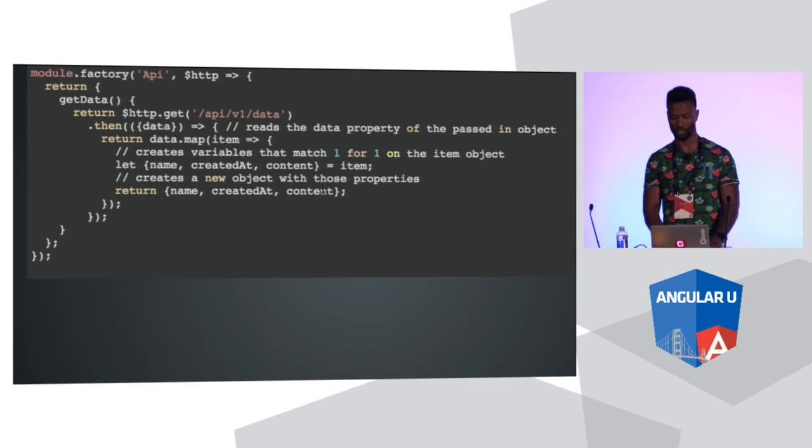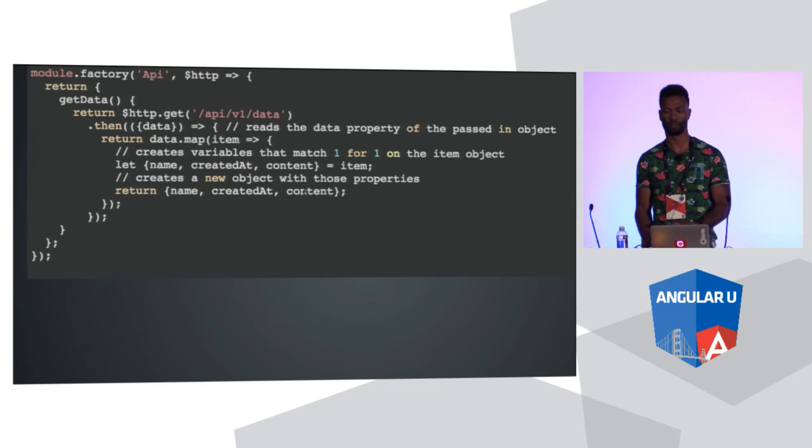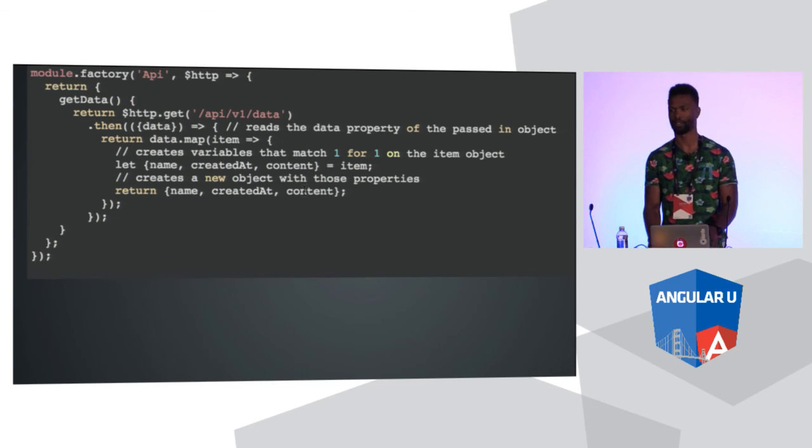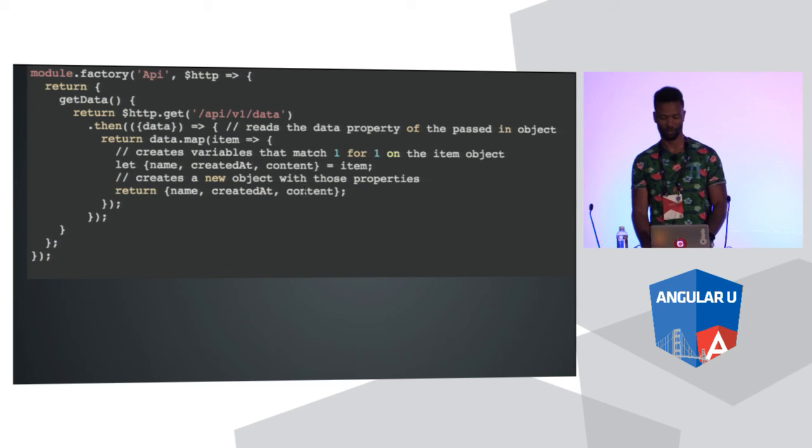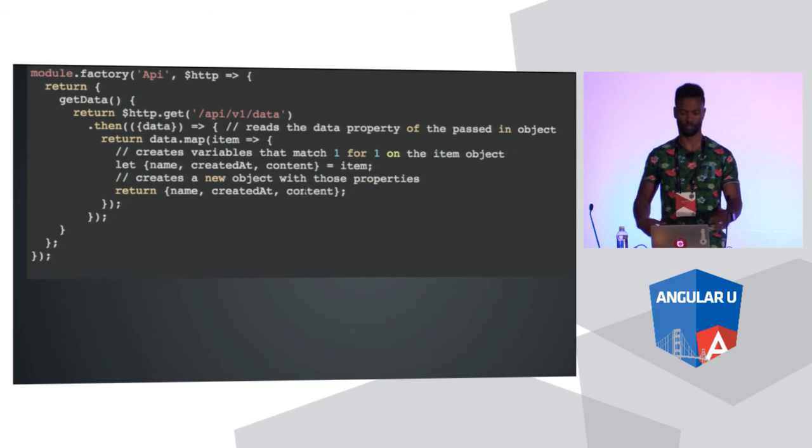And then down below, like I said, it's the exact same syntax. You see these curly brackets separated by commas. I'm actually creating an object with those properties. So now I'm creating an object that has a name property whose value is this name. I'm creating a property that's called createdAt whose value is createdAt, and so forth with content. So the syntax is the same with the curly brackets and the commas, but two different things are actually happening here. So it's kind of hard to grok at first. You're just like, I don't know, I'm just going to use the old way. But trust me, it speeds things up when you start doing a lot of functional stuff, for sure.